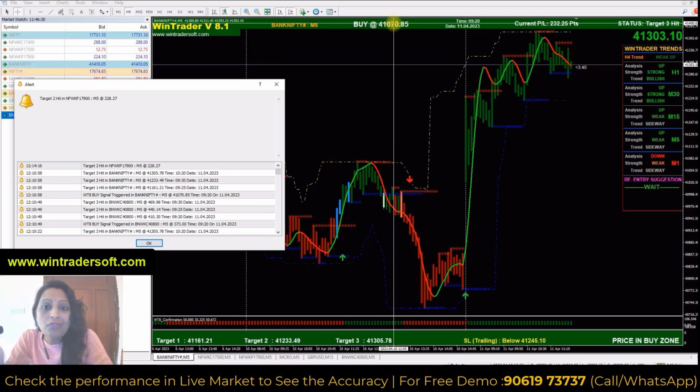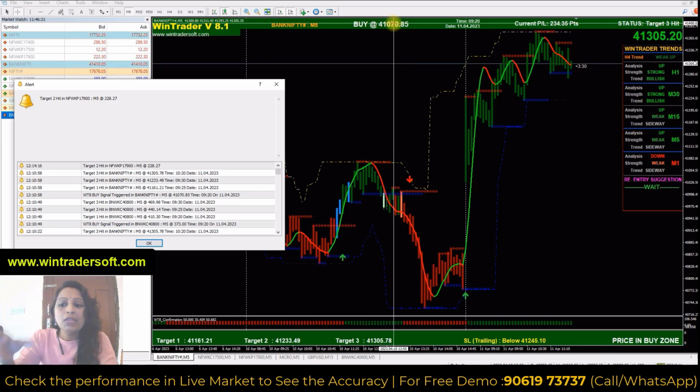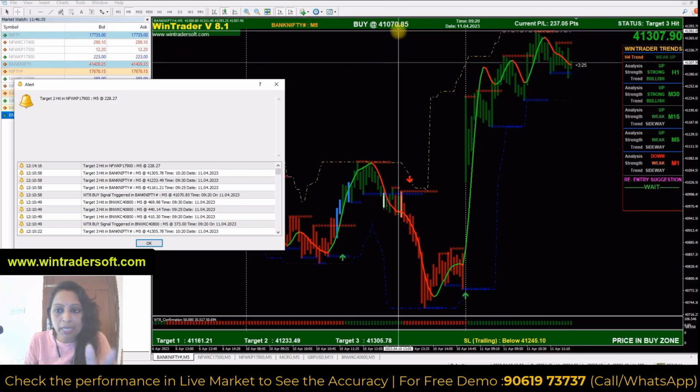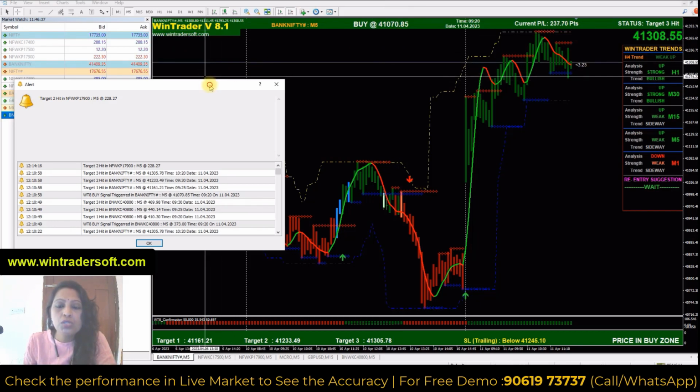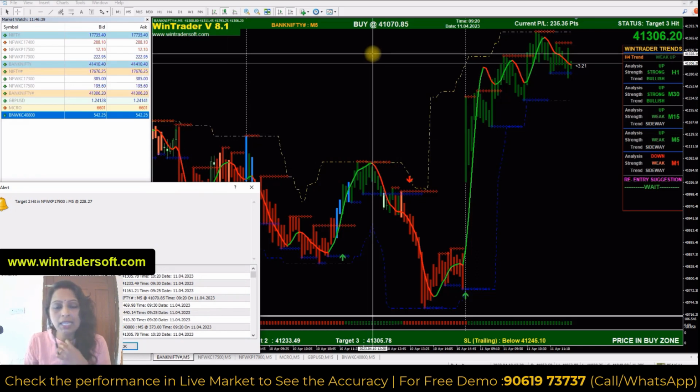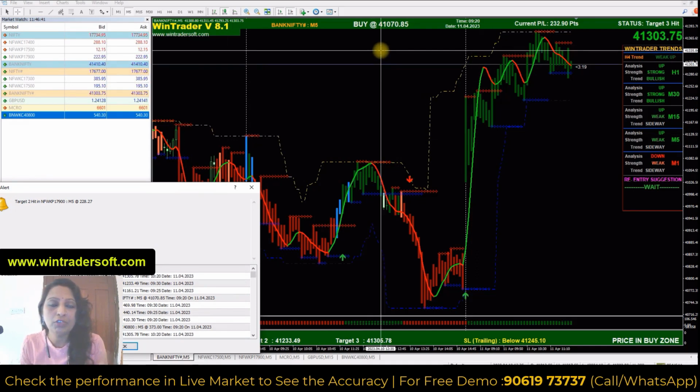In WinTrader we have that call option chart, a separate premium chart, and option data. So you have to match with that chart. For example, in Bank Nifty we got a buy here, so I am selecting 41,070. We got a buy call in Bank Nifty, so I am selecting in the money, 40,800.